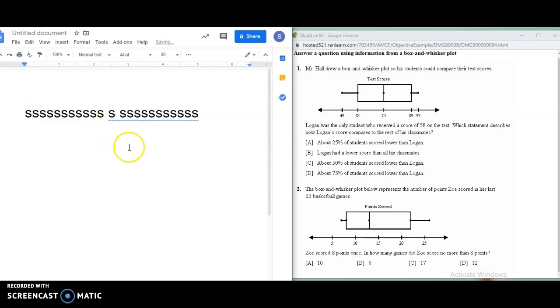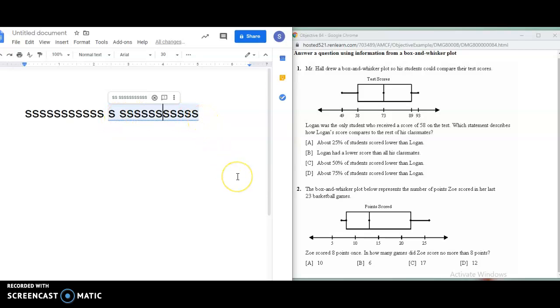If this was your box and whisker plot, this S right here would be your median. If I can figure out how to draw a box on here, I'll show you. But this S right here would be your median, and then half of the basketball games are here, and the other half are right here. So there's one right on that line, and then there's half of your games and half of your games.